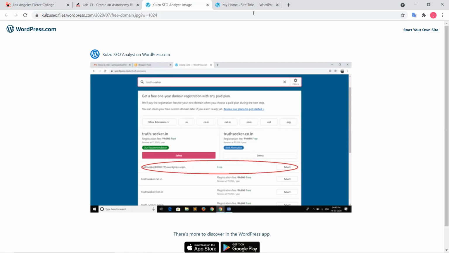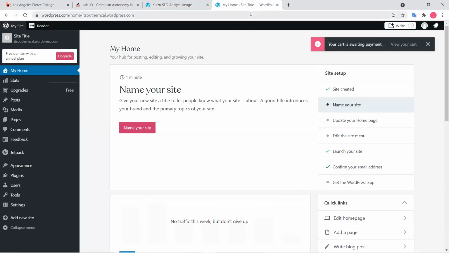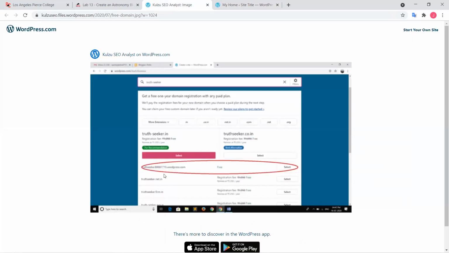What I have is itsoutherncal.wordpress.com. If I want something like itsoutherncal.com or itsoutherncal.net, then I have to pay for that. But since I just want a free demo site to do some blogging experimentation, this one's okay. So when you choose a domain name, make sure you're looking for this free option, and just look at that link.